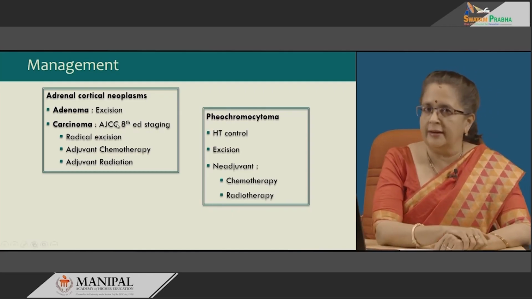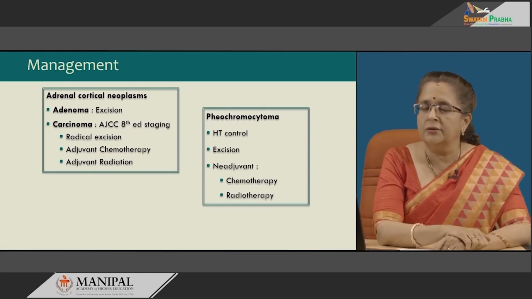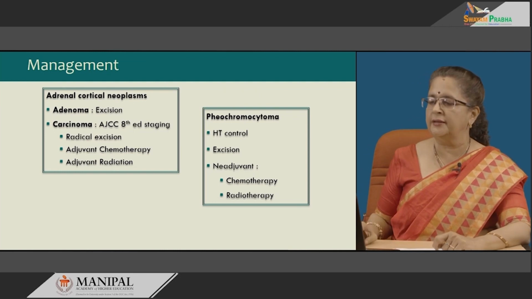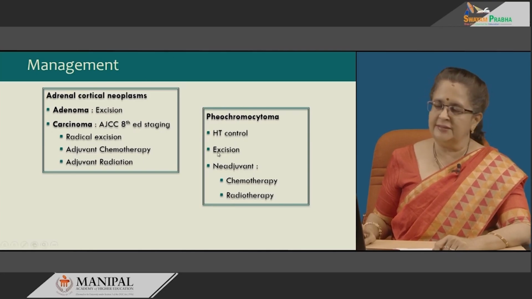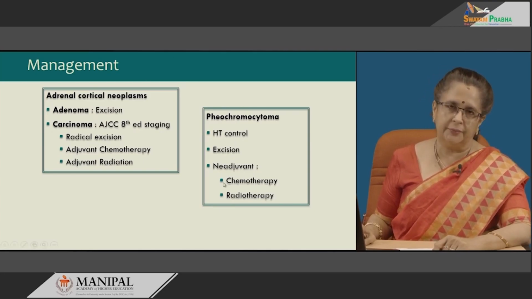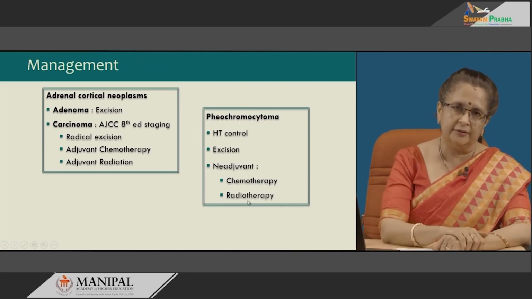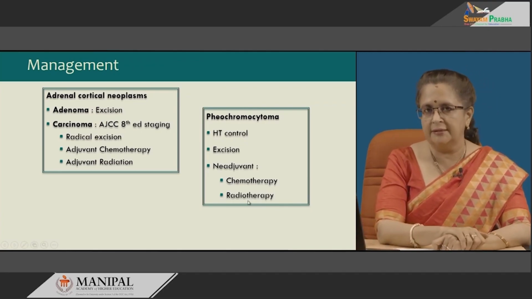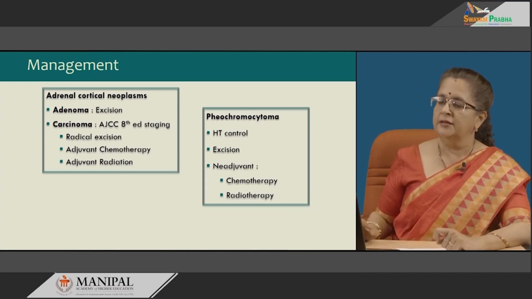Pheochromocytomas, the most important aspect of this is control of the paroxysmal hypertension. So, both preoperative as well as postoperative control should be there. Along with that, you do the excision and neoadjuvant chemotherapy or radiotherapy depending on whether the tumor has extended or whether a little bit has been left behind during surgery, etc.